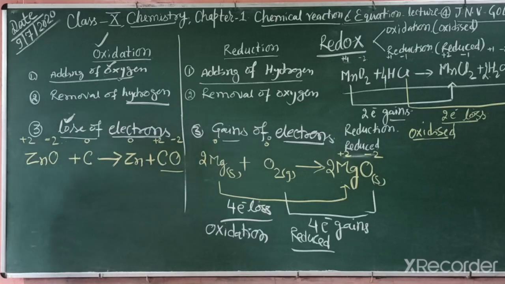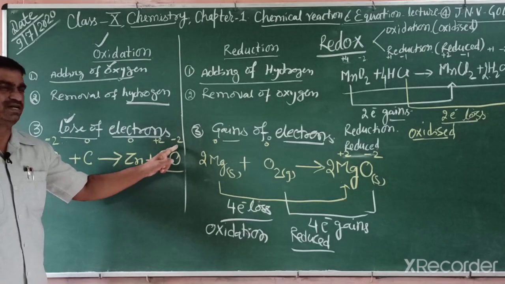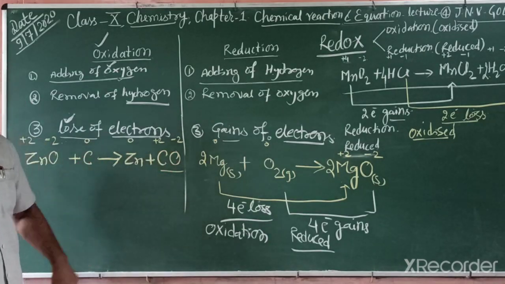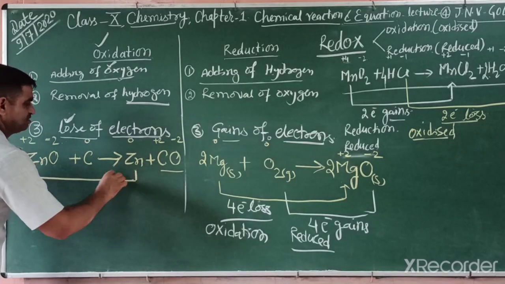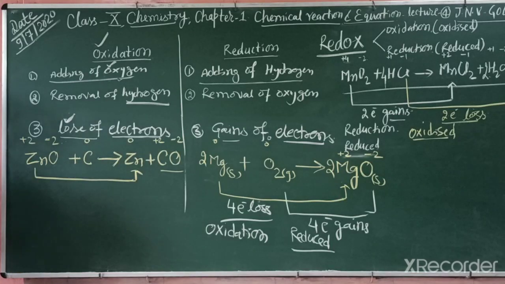Why do we write +2 and -2? Because we know oxygen is -2 charge, so carbon is definitely +2. So what will happen? We observe carefully, then loss and gain are easily identified. Zinc +2 changes into 0. It means 2 mole electron gain. 2 mole electron gain means reduction, because gain of electrons is known as reduction. So you can say this is reduced.